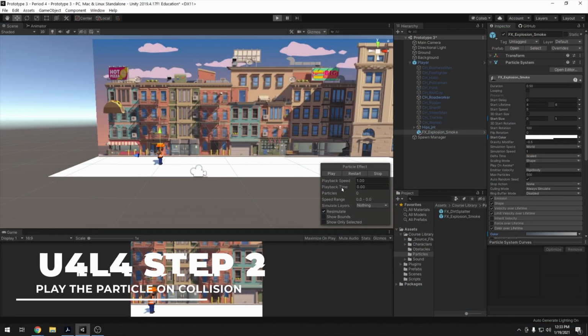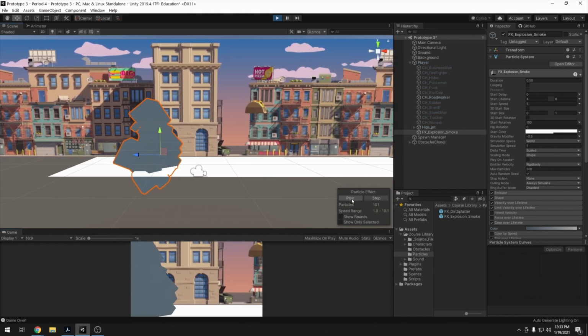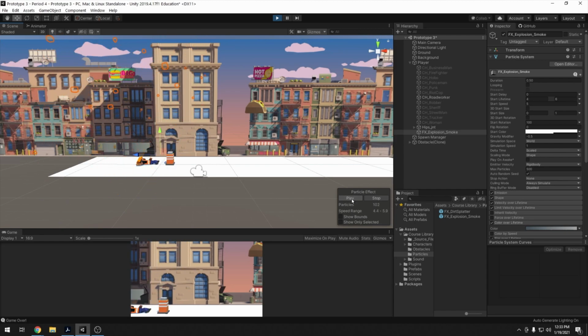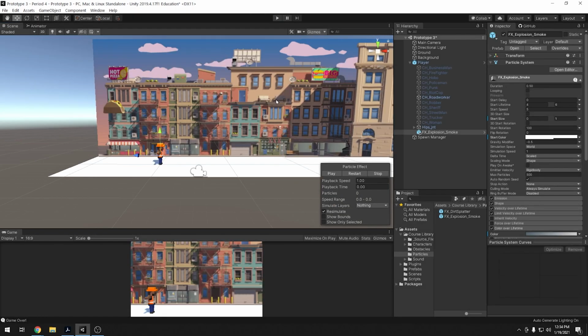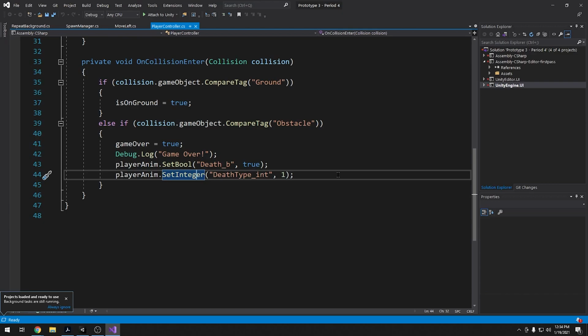We have this cool particle effect, but right now, when the player collides with something, while I can press the play button to make that effect happen, what we want to do is set it up so that the game itself automatically does that when the player collides with an obstacle. All right, so in order to do that, we need to go into our scripts. So open up our scripts, and we need to open up our player controller, because that's what's attached to our player and already checks to see when the player collides with something.